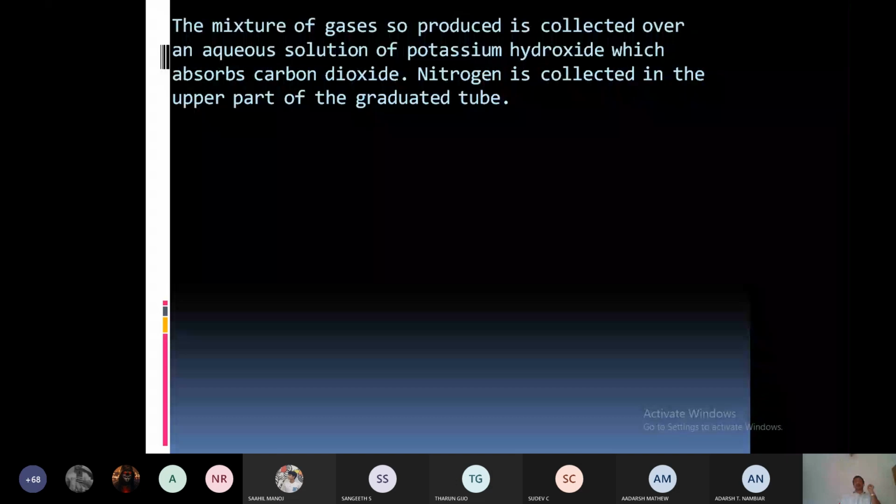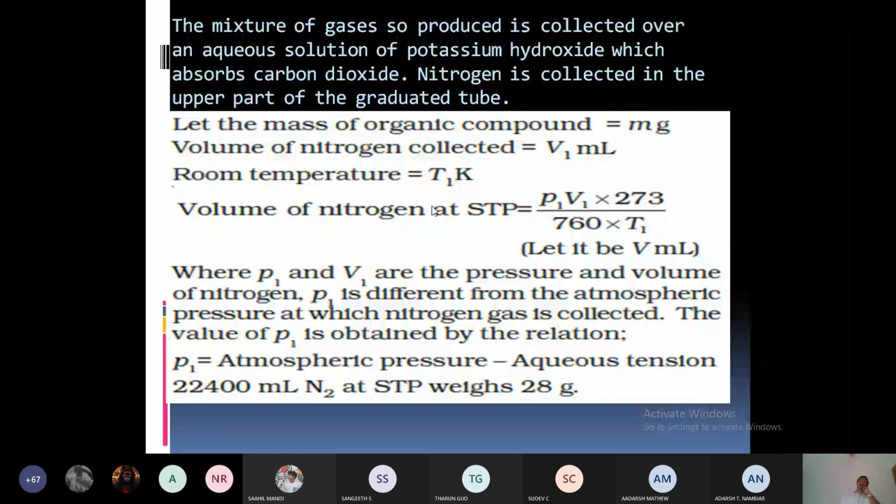That is given here. Let the mass of organic compound be m gram, volume of nitrogen collected V1 ml, room temperature T1 Kelvin. Then volume of nitrogen at STP is equal to P1 V1 divided by T1 into 273, that is the standard temperature, divided by 760 mm of mercury pressure. 760 is the standard pressure, 1 atmosphere pressure.